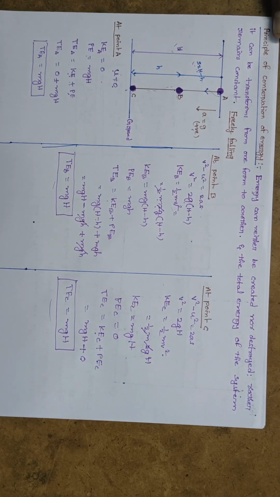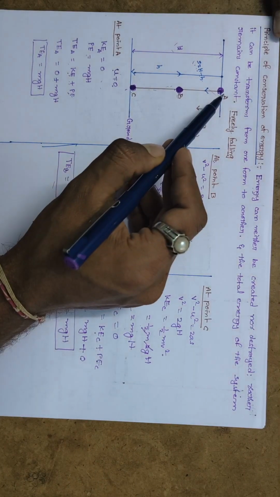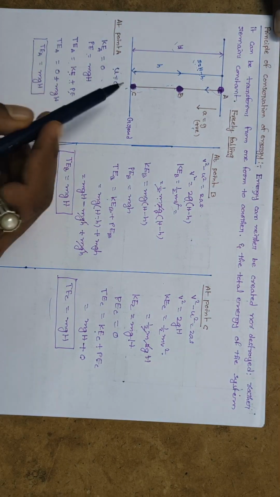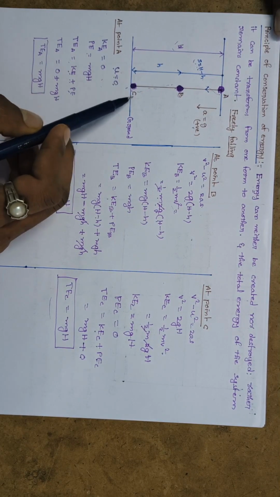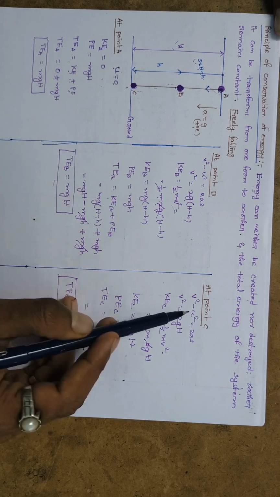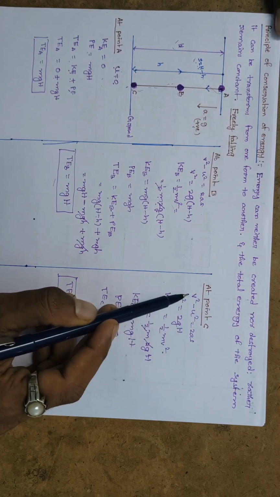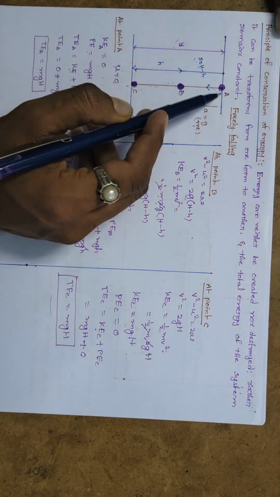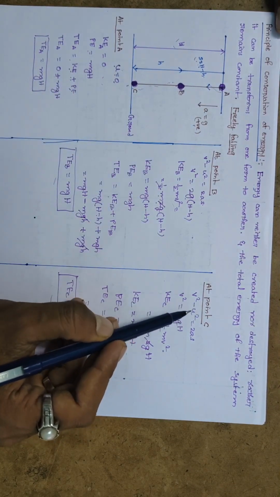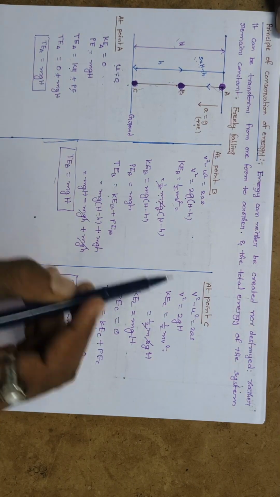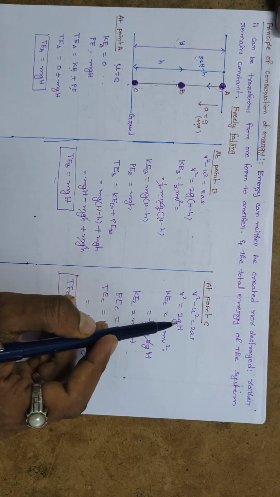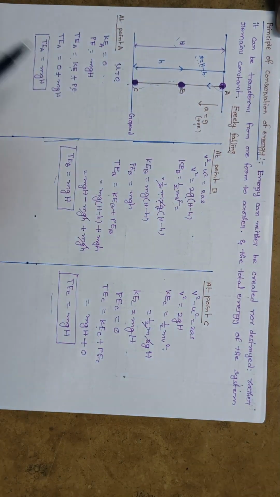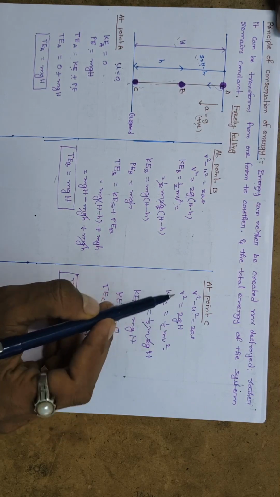Now coming to point C, that means the object is falling freely and it reaches point C. That means before reaching the ground, the object has maximum velocity. So again I am going to use the third equation of motion, v square minus u square equals 2as. The initial velocity at point A is 0, so u square value is 0. Finally, v square equals 2g into s, where s is the total height covered, that is capital H. So v square equals 2gH.